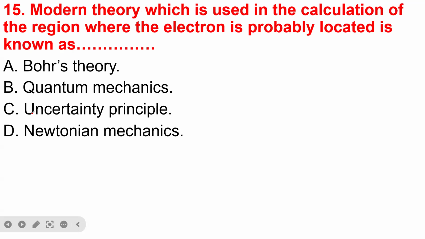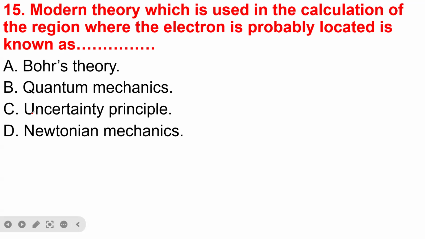15. The modern theory which is used in the calculation of the region where electrons are probably located is known as A, Bohr theory, B, quantum mechanics, C, uncertainty principle, D, Newtonian mechanics. So the answer is quantum mechanics.